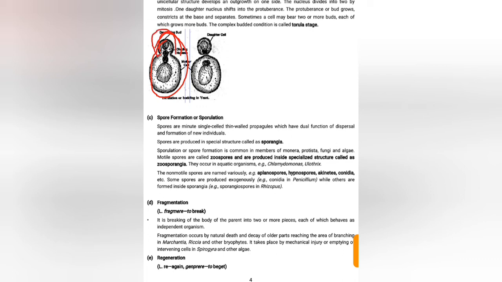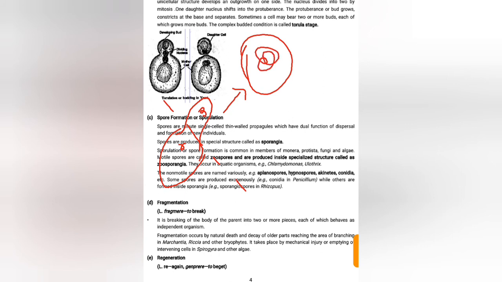This is the outgrowth portion which forms the bud. Then it detaches from the mother body. The daughter cell detaches and forms an independent individual. After the outgrowth, the nucleus divides. Then it forms yeast.